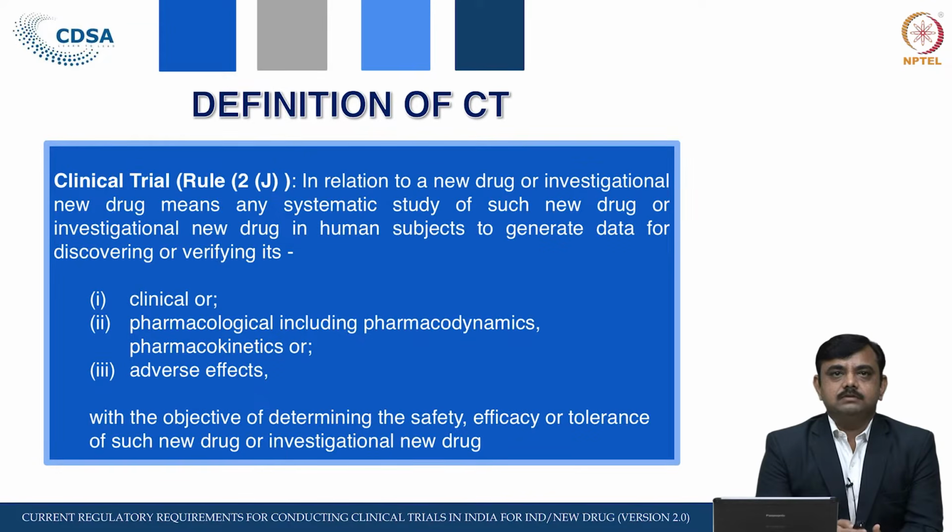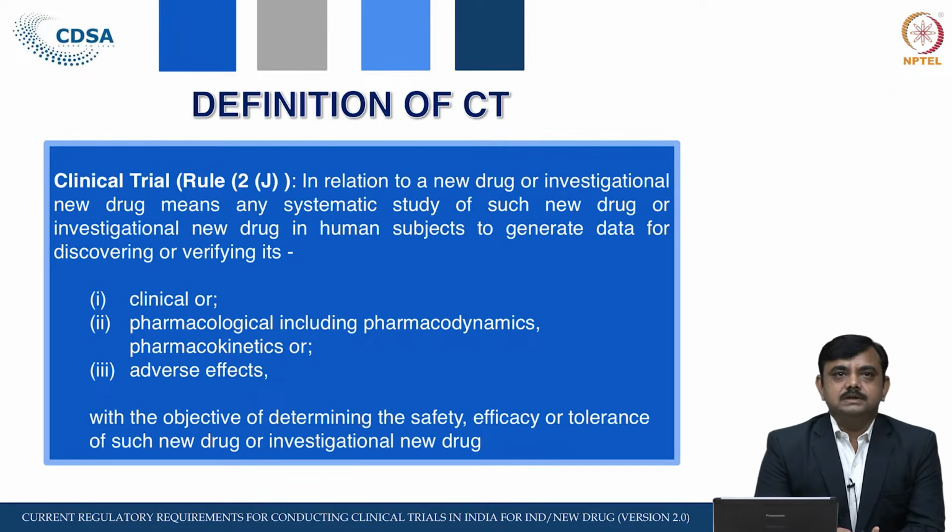Let us see one by one what is the meaning of this definition. This definition mentions the new drug and investigational new drug. See the first line, in relation to new drug or investigational new drug. It means it does not cover the old drug. So, whatever trials with the old drug, that does not come under the purview of this definition.